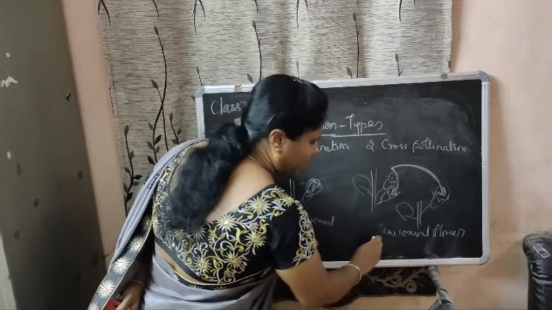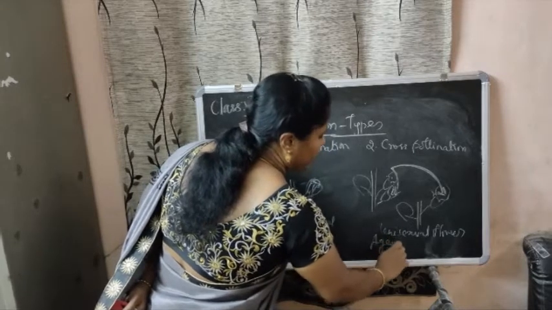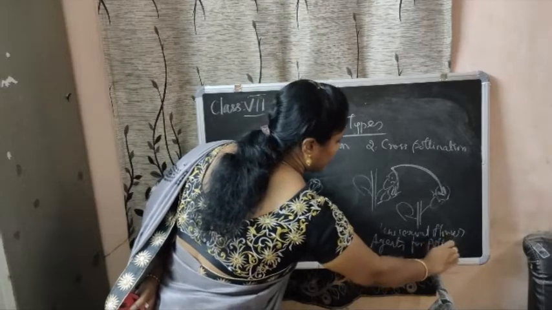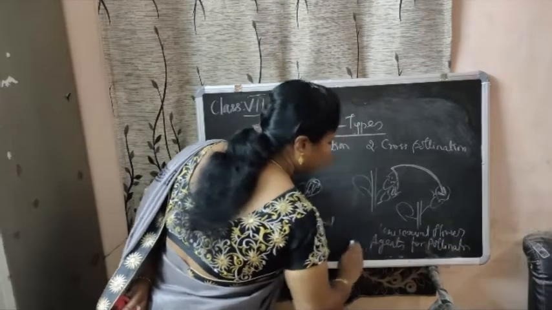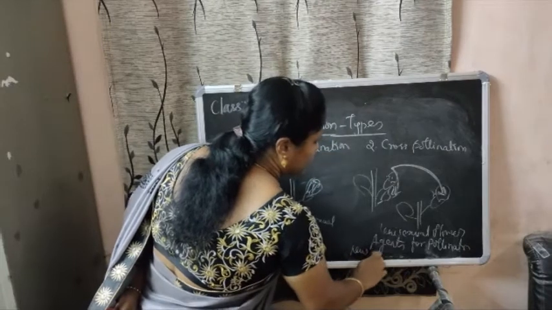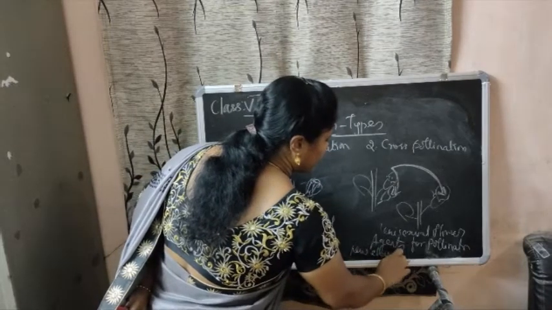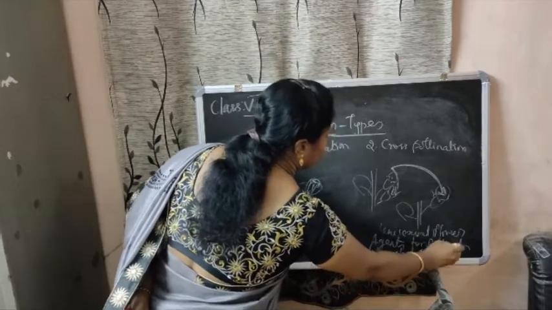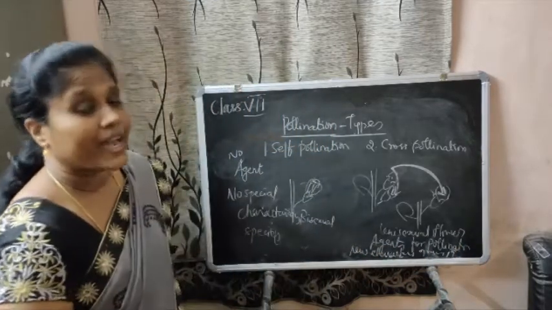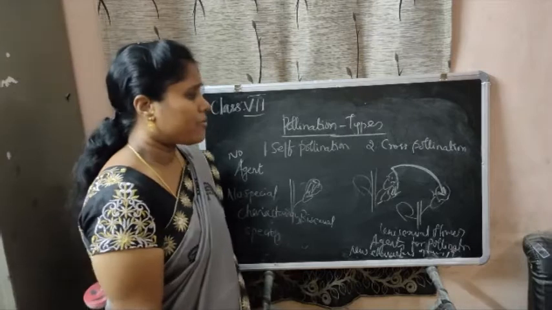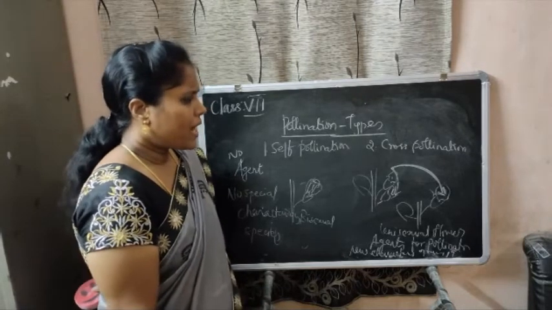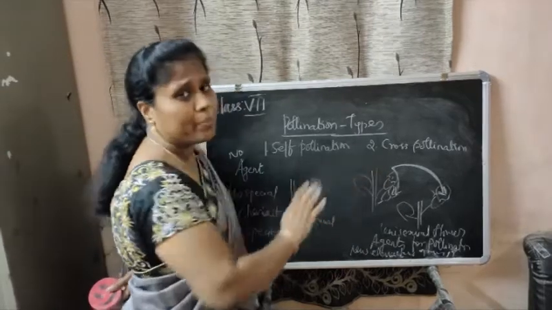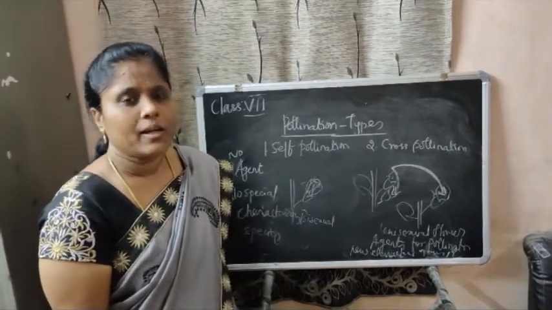It requires agents for pollination, and new characters or new species will be produced by means of cross-pollination. In the agricultural method, most probably cross-pollination is the best method.